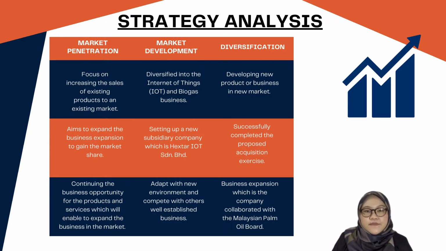Third is diversification. It is the ideal growth strategy identified by a company by developing a new product or business in a new market. This strategy is riskier compared to other growth strategies, aiming for long-term growth in a new market. For example, the company has successfully completed the proposed acquisition exercise, and is also planning for long-term growth and business expansion, where Hextar Biogas Rendahan Berhad had collaborated with the Malaysian Palm Oil Board in the development of a biogas harnessing system.